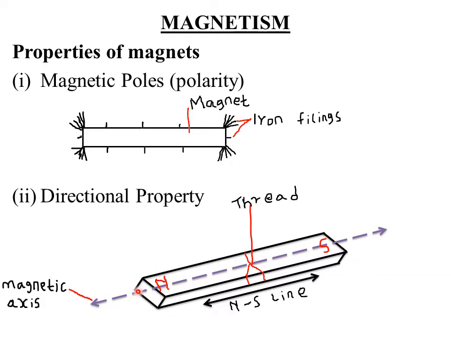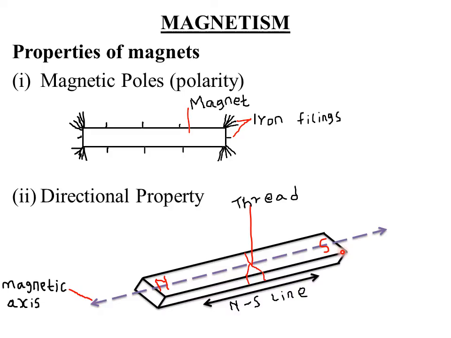So this is our north pole because it is aligning along the magnetic axis but towards the northern direction. Whereas the pole which points towards the southern direction, that is this pole here, is called the south-seeking pole, or simply the south pole. So this is what we are calling our south pole because it points in the southern direction. That is when a bar magnet is freely suspended in air.